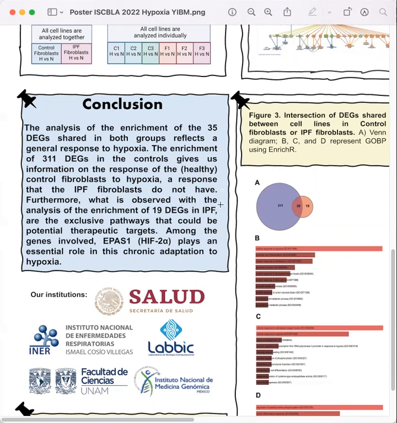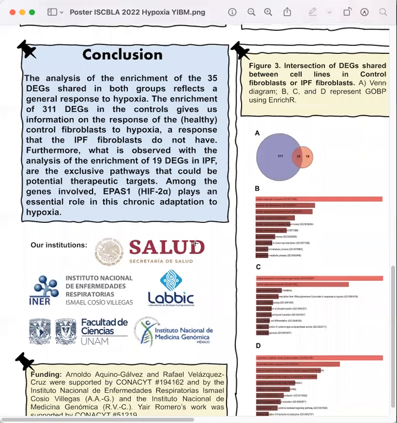Furthermore, what is observed with the analysis of the enrichment of the 19 differentially expressed genes in IPF are the exclusive pathways that could be potential therapeutic targets. Among the genes involved, HIF2 alpha plays an essential role in this chronic adaptation to hypoxia.